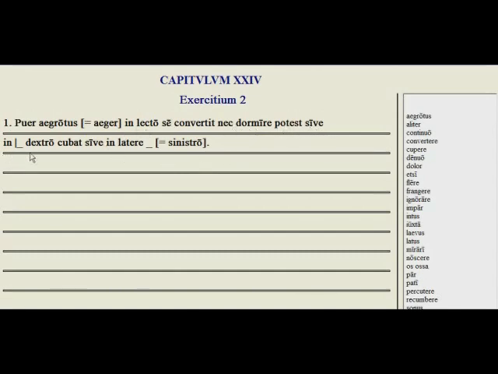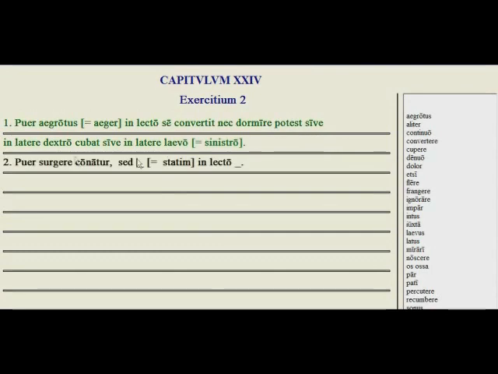Sive, either if he is lying on his. Now here we want he was turning over on his left and right side, so on his. From latus, lateris, we need the ablative, which is latere, on his right side, or on his latere, and we want the new word for sinistro, which is the left, and the new word we learned for that was laevo.